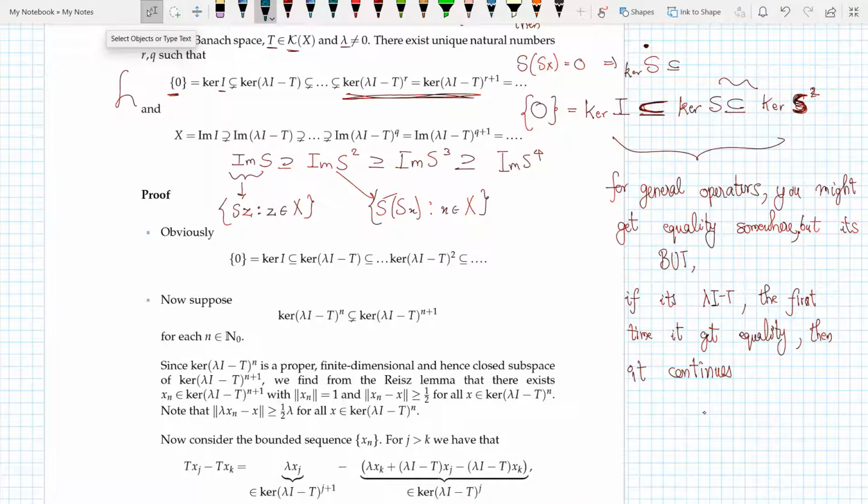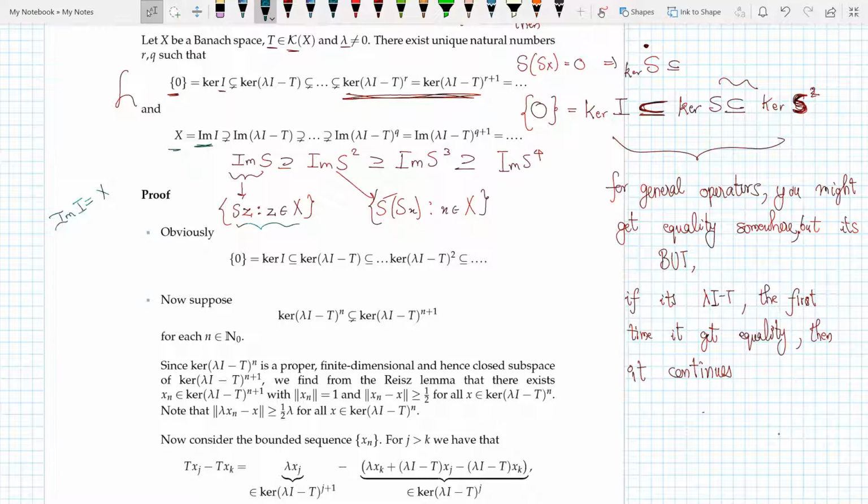So now the next thing that we're going to look at: I write my X as the image of I. Why can I write X as the image of I? Well, I is both surjective and injective, so the image of I would be equal to X. The image of S is the set of all Sx such that x is in X, and the image of S square is the set of all S of Sx such that x is in X.